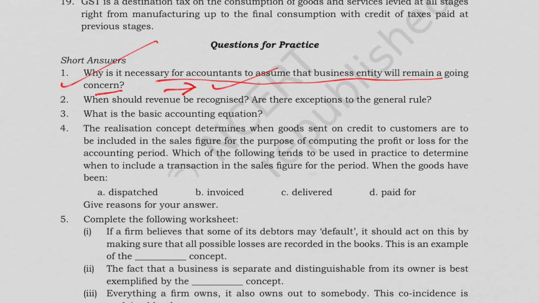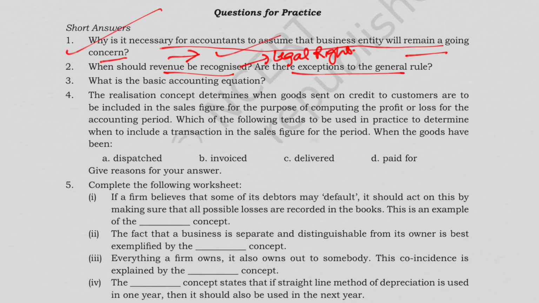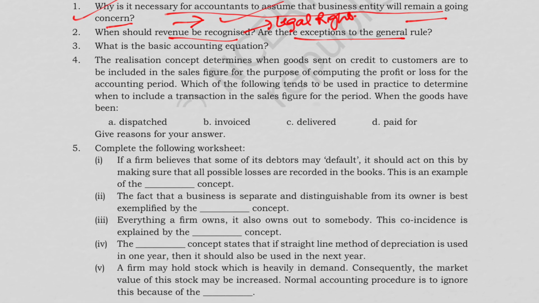Second question, when should revenue be recognized? Are there exceptions to the general rule? Okay, so we have to recognize revenue when the legal right arises. Exceptions are like long term contracts, the percentage completion method, hire purchase also. Then we have, what is the basic accounting equation? Basic accounting equation is assets equal to liabilities plus capital.